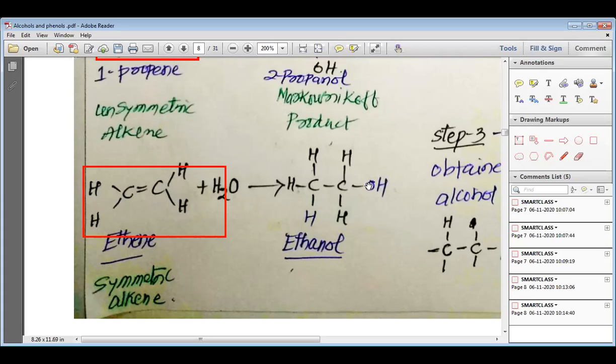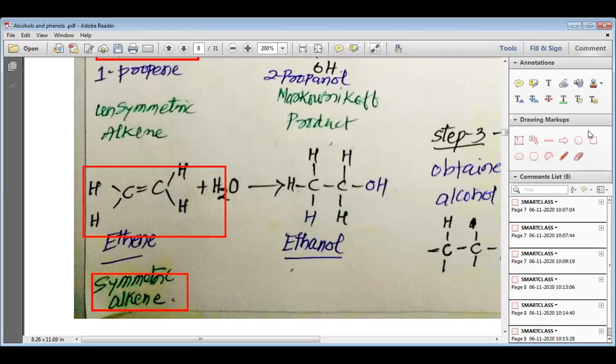Now, whether OH is bonded to the first carbon or to the second carbon, the product obtained is ethanol itself. So my dear students, when there is a symmetric alkene, you can see here I have even mentioned that we need not worry about whether the product is Markovnikov or anti-Markovnikov.